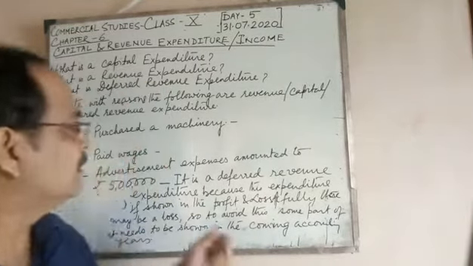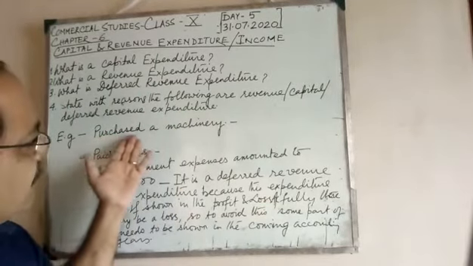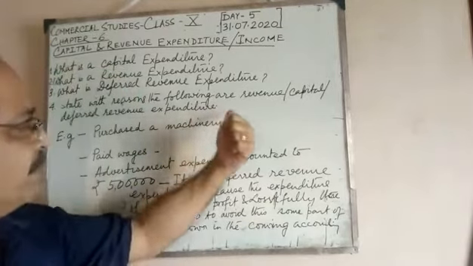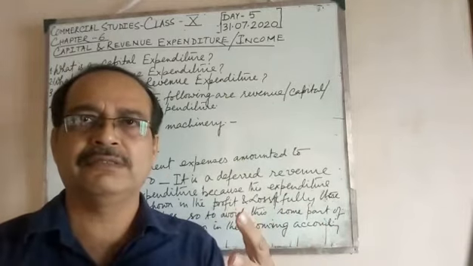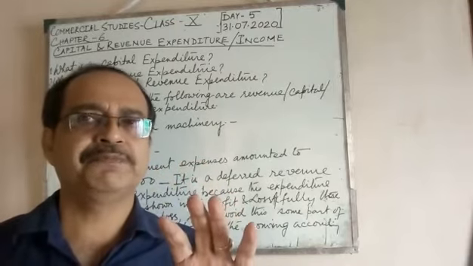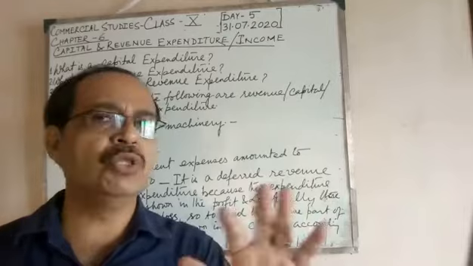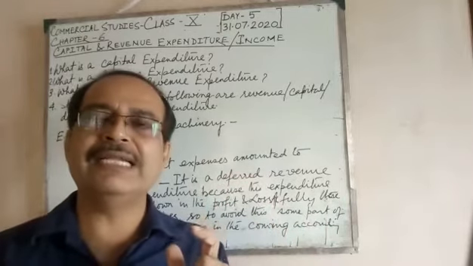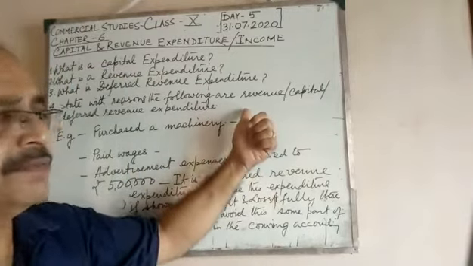In the same way, suppose you are given the sentence, purchased a machinery, and you are asked to say whether it is capital, revenue or deferred. Purchased a machine, it's an asset, and a machine cannot be purchased every now and then. It might be purchased once or twice in a year, and it's of huge amount, so it is a capital expenditure.